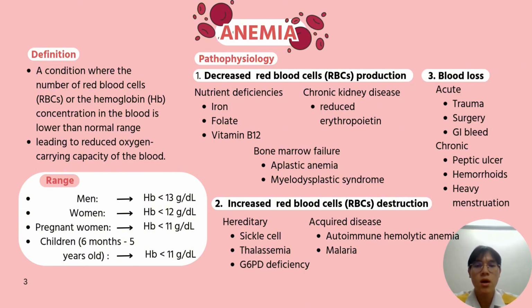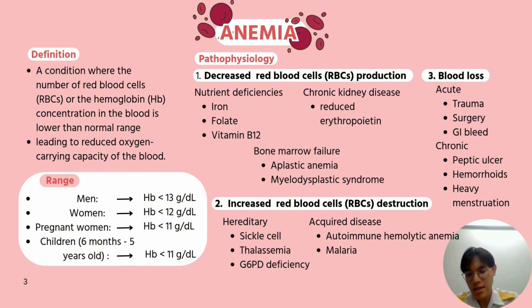Now we are talking about pathophysiology. There are three main pathophysiologies here. First is decreased red blood cells production. It could be from the nutrition deficiencies such as iron, folate, and vitamin B12. Second is bone marrow failure. We have two, which are aplastic anemia and myelodysplastic syndrome.